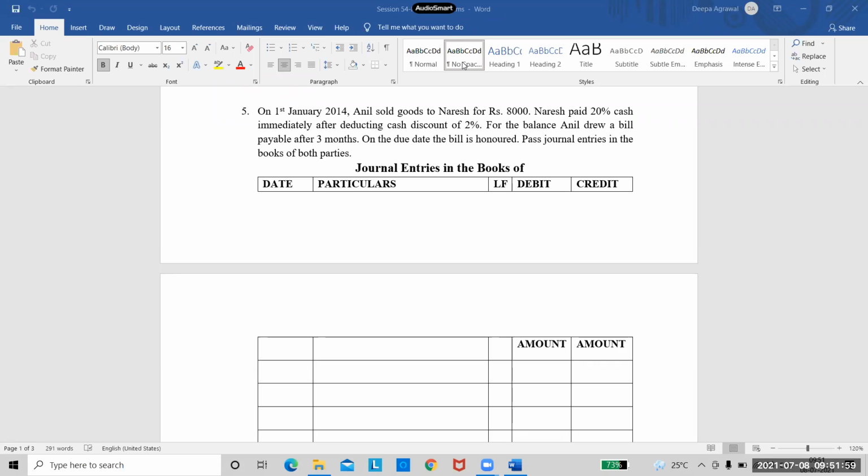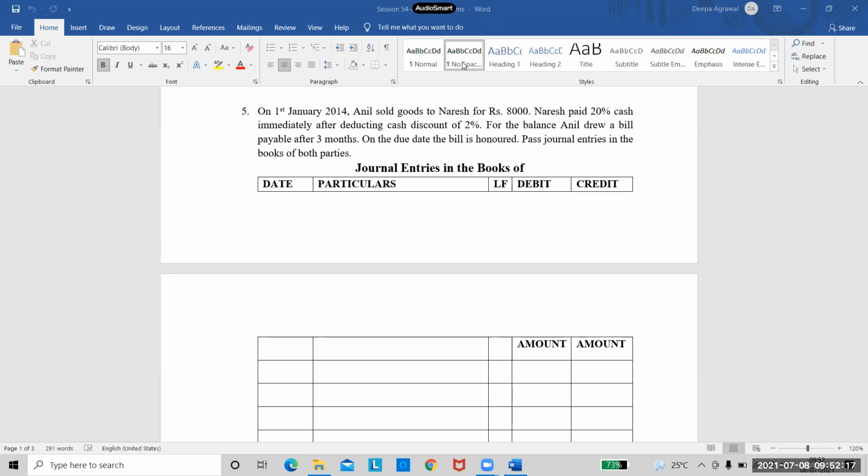Naresh has paid 20% cash immediately after deducting cash discount. So we need to write an entry for this. Is everyone clear? Yes, ma'am. So we'll move forward. See the next transaction now.